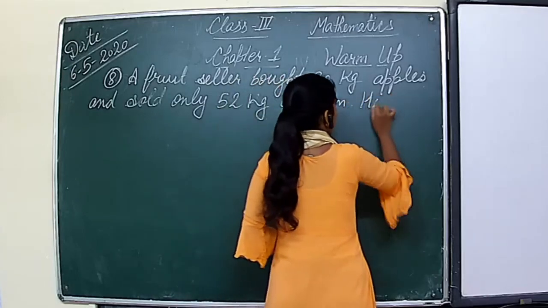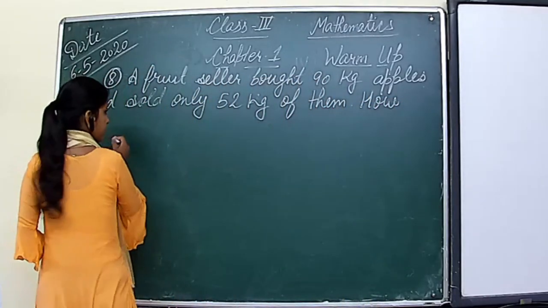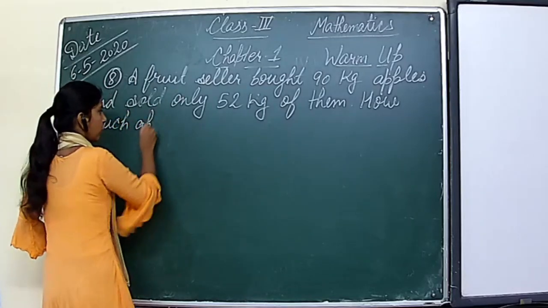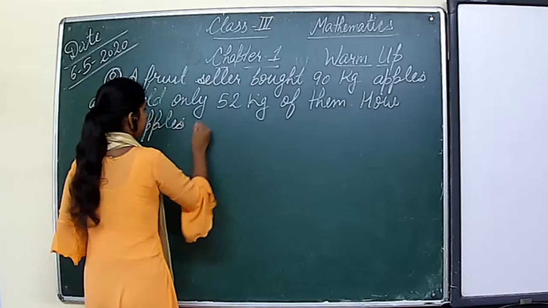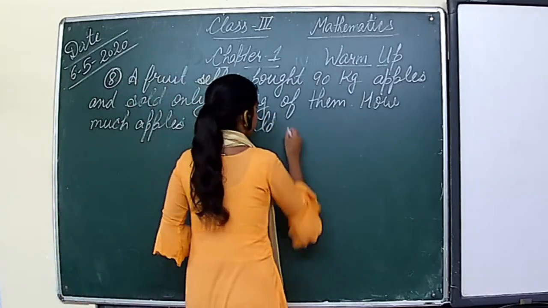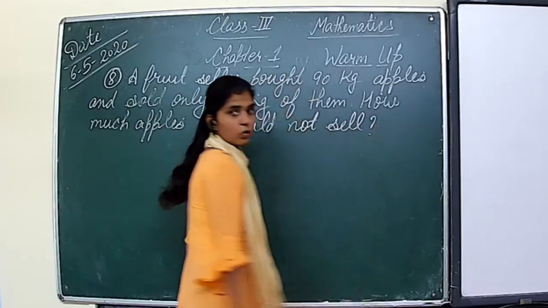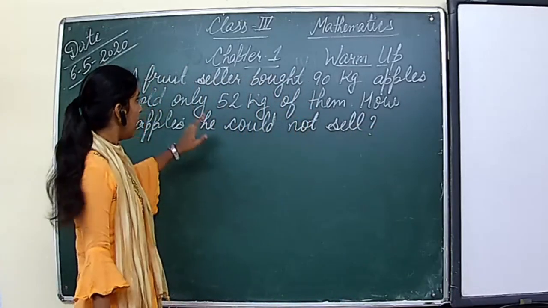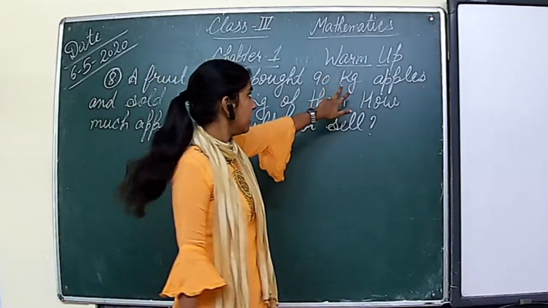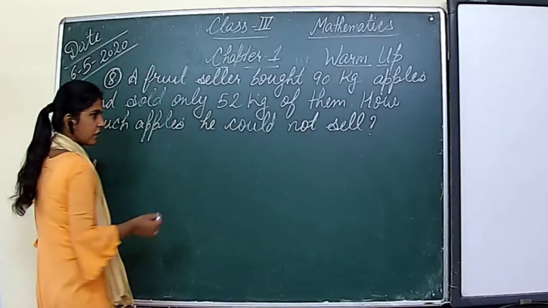So how much apples he could not sell? Okay, so let's start. How much apple he bought? How much total apple he has in starting? 90 kg apples. So let's start writing the statement.